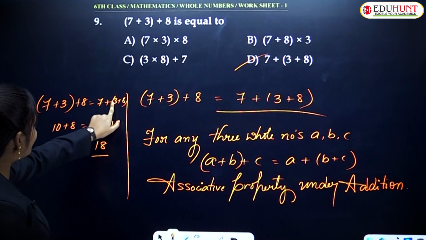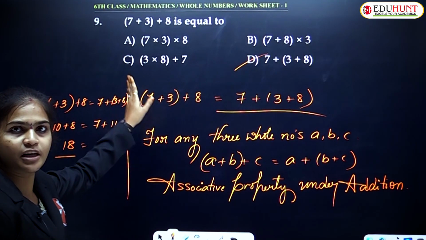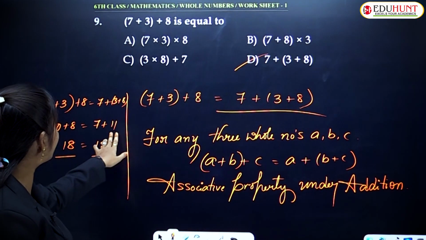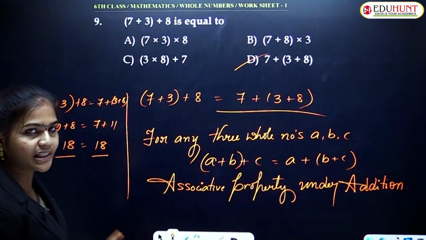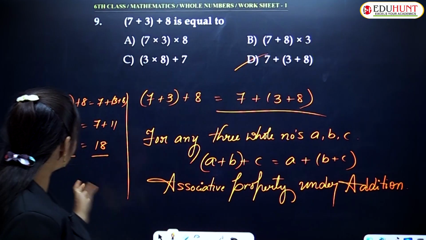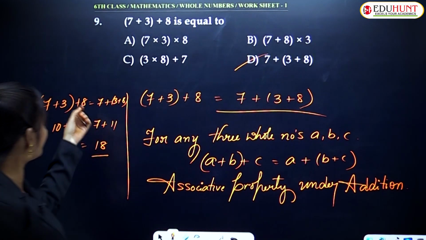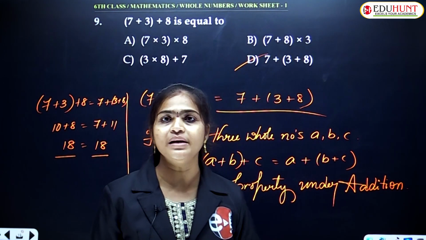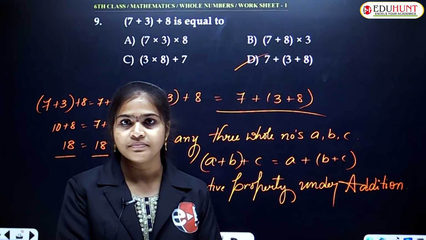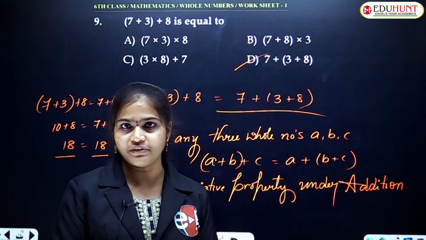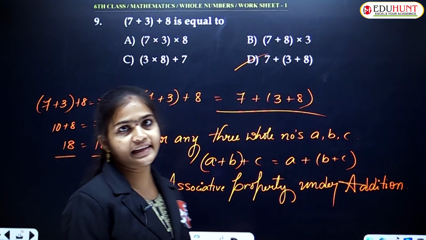In the same way, if you add the next 2 numbers, second position and third position numbers, then you will get here 11. And the first position number, if you add to that resultant, you will get 18. As per this condition, we are getting the same answer or not? So here we are not changing the position or order of the numbers. Just there is a change in its grouping. Grouping them in a different way. Understood? So what is the answer here? Option D is correct answer.